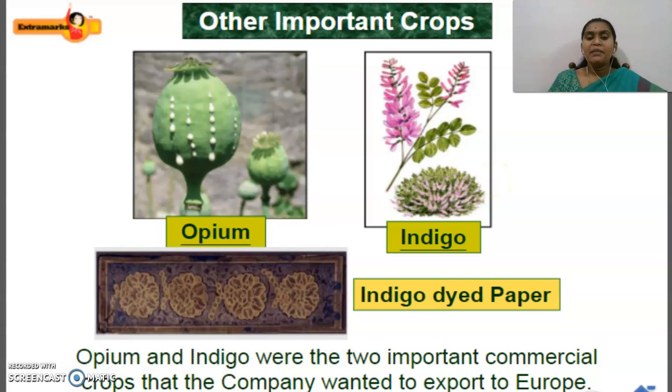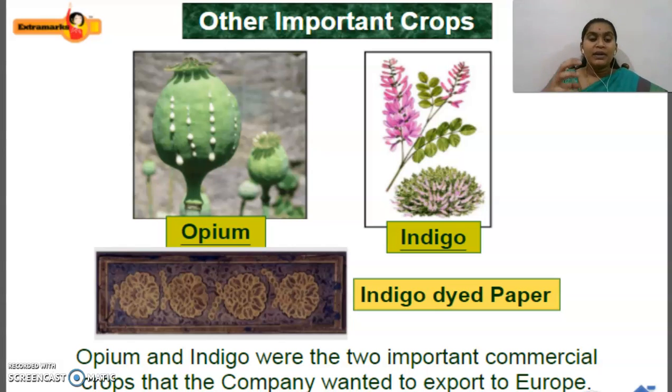Yes, opium and indigo were the two important commercial crops that the company wanted to export to Europe. So these are the two important crops the East India Company wanted to export to Europe, because at that time in Europe, in the 9th standard you will be studying about that, children.